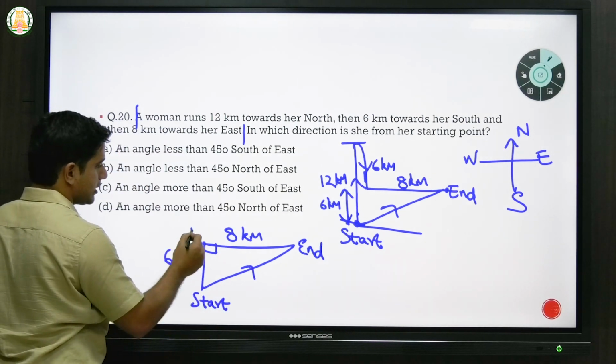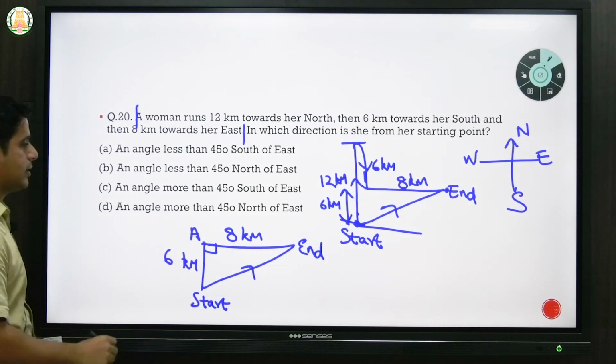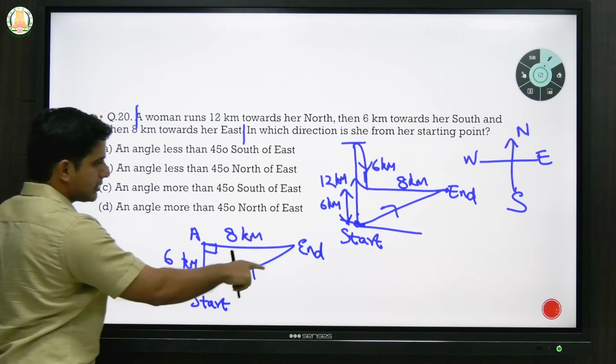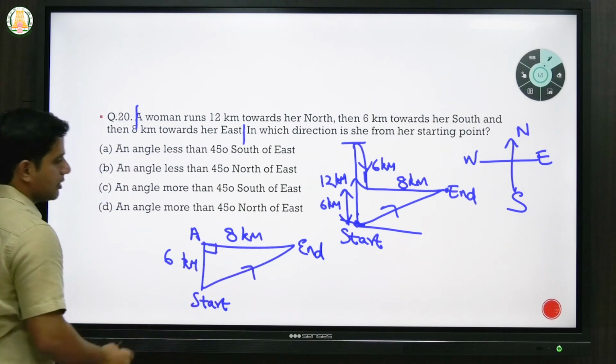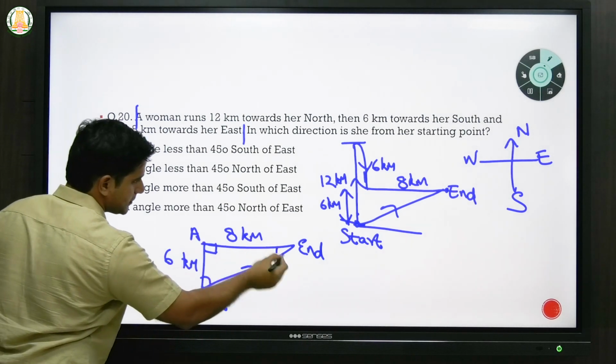Let's assume this point is A. Since this is a right angle triangle, had both sides been equal, the angle would have been 45.